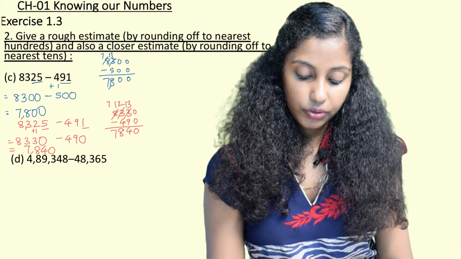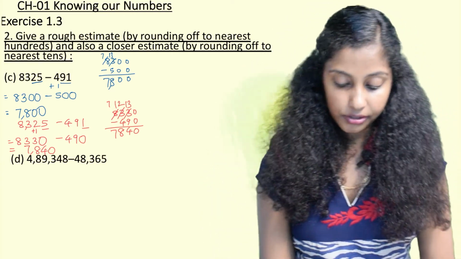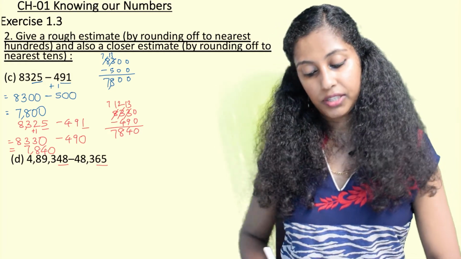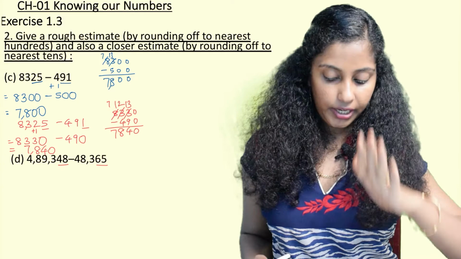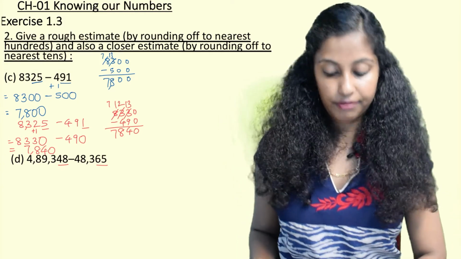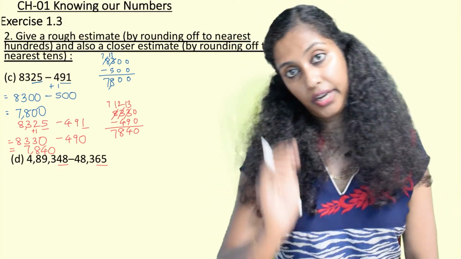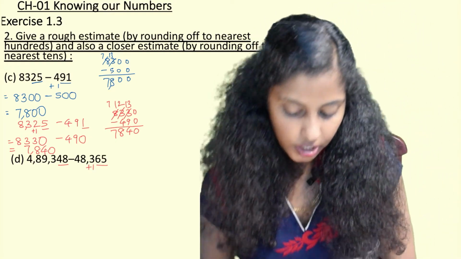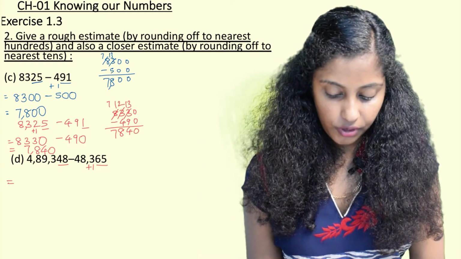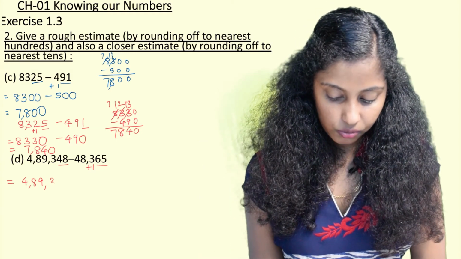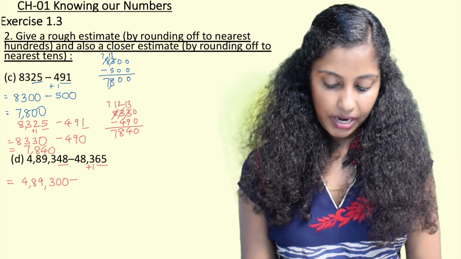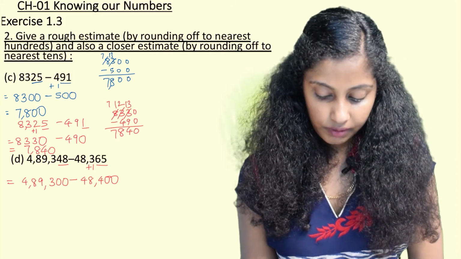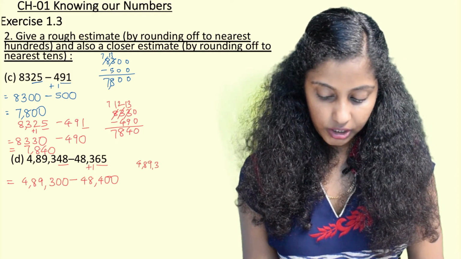So here what we are going to do is nearest 100. So here we underline tens and ones, and here also we underline tens and ones. 48 is in the range of 1 to 49, hence the 300s will remain as it is after rounding off. 65 is in the range of 50 to 99, hence the 300s will take a jump of one more 100, and it will be rounded off as 400. So 4,89,300 minus 48,400.